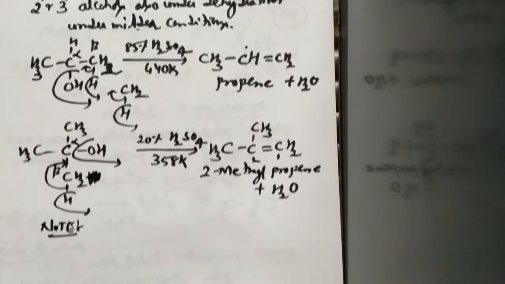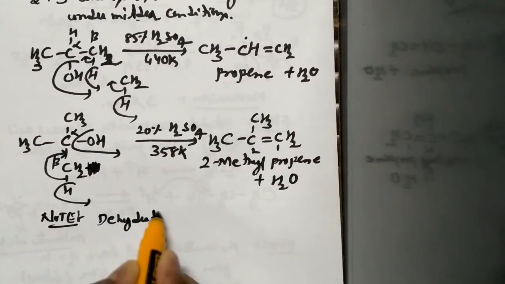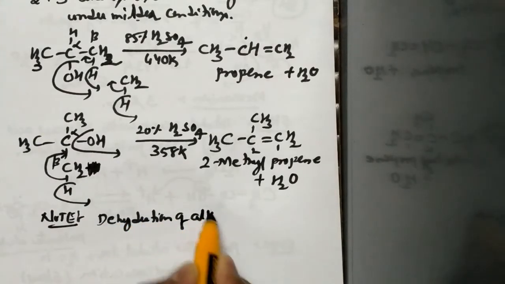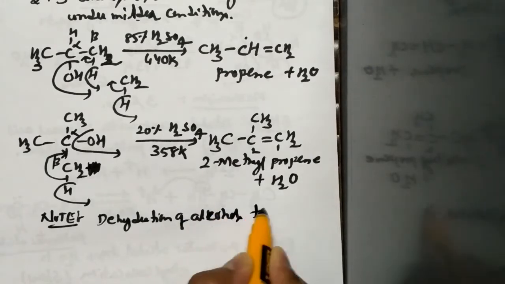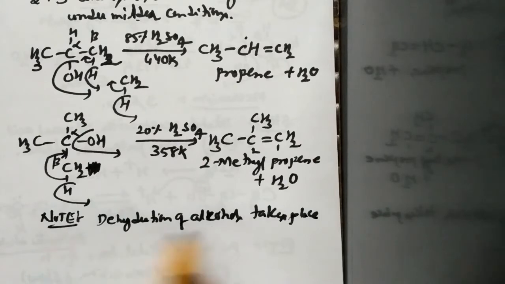for your competitive exams. So when it comes to dehydration of alcohols, this respective dehydration of alcohols takes place according to a rule called as Saytzeff's rule. So it takes place according to Saytzeff's rule.